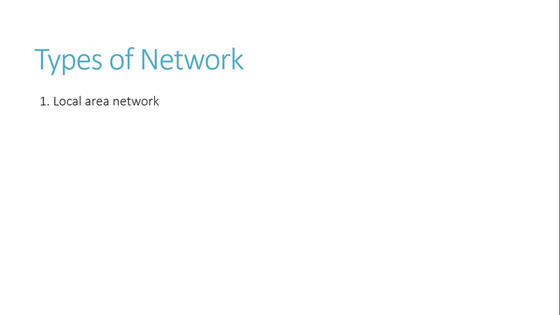For example, in a building, office, etc. Suppose we have an internet connection in our school, and in our computer lab there is an internet connection and our computers are connected with each other, that is called your local area network. And in simple words, local is the one which travels within a city. So that is your local area network.